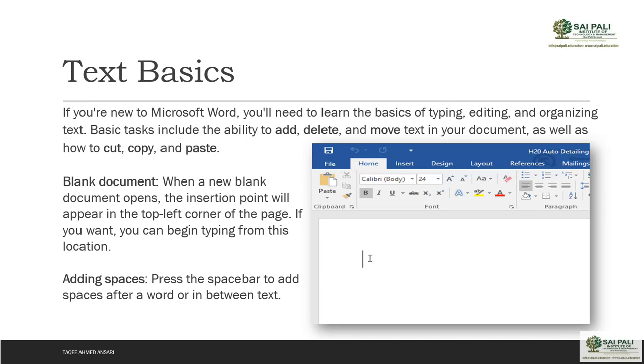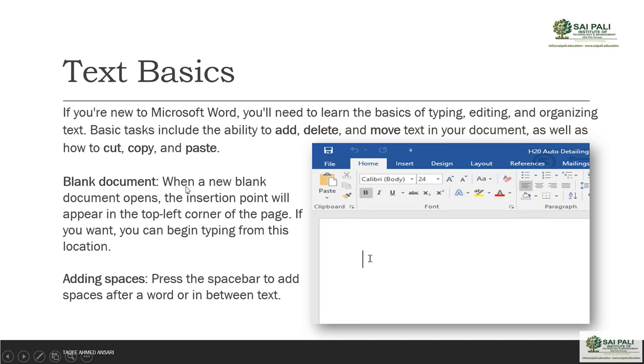Then adding spaces. Press the space bar to add spaces after a word or in between the text. If you are typing something, like you see here in this document, when a new blank, there is a little gap after a, then a little gap after new, then blank.